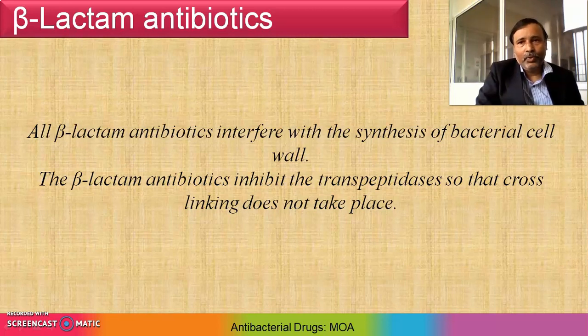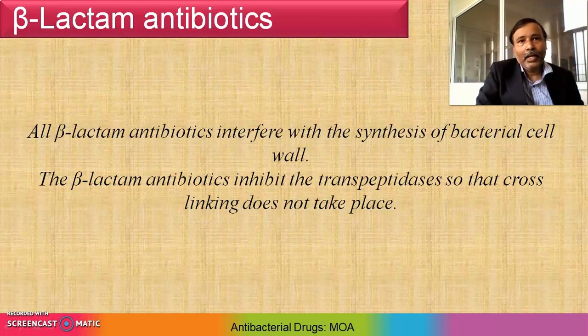The energy involved during that reaction is utilized for the establishment of the cross linkage between the peptide chains of neighboring strands. This cross-linking provides stability and rigidity to the cell wall. So ultimately, transpeptidase is essential for providing stability as well as rigidity to the cell wall.